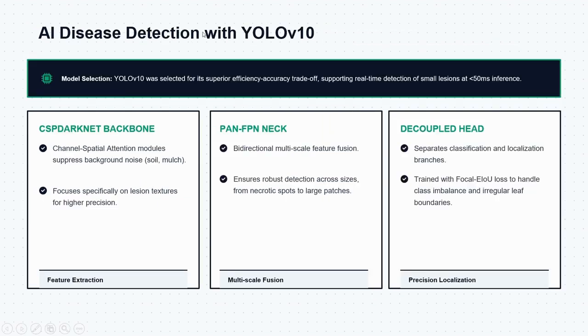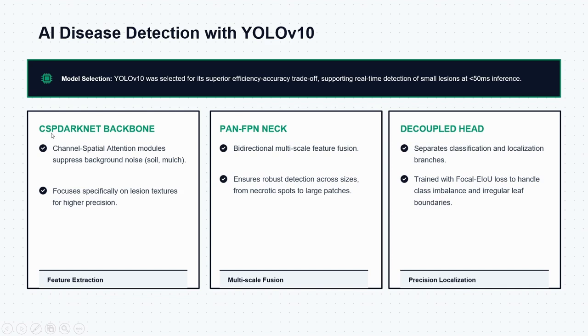The second component is our visual detection model, YOLO version 10. We chose YOLO version 10 because it is fast and accurate. It can detect a disease spot as small as 5 to 10 millimeters. The model has three key parts.